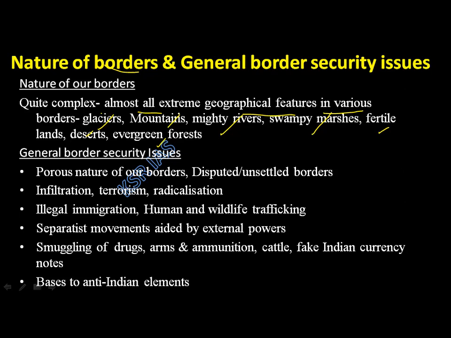Each geography has its own problems. Glaciers, you should be able to bear very cold temperatures. Deserts, very hot temperatures. The kind of dress you will wear in glaciers will be different when compared to deserts. Desert, you can see to a very long distance who is coming and who is going. It is very easy for us because everything is flat. Can you do the same thing in evergreen forest? Do you know this word called camouflage? What is meant by this camouflage?